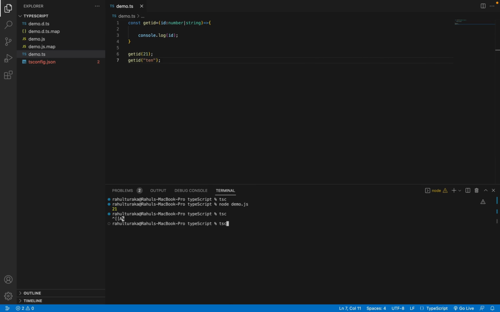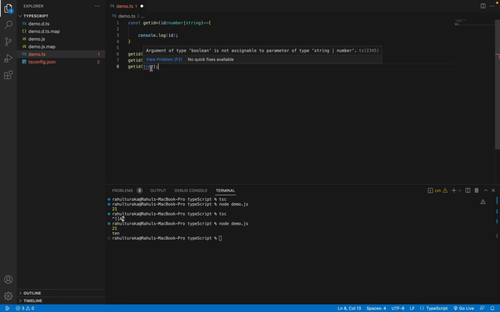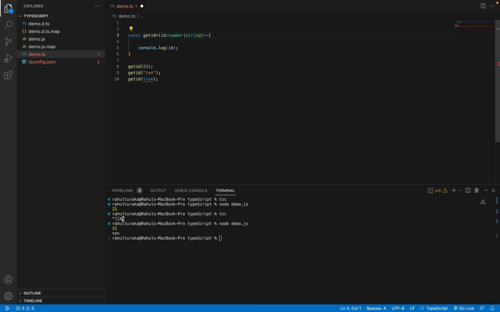So let me build it and run it. See, ID has considered both the number and string. Let's say if I want to pass a boolean value. See, it's not allowing, because the ID parameter is only accepting either a number or a string. So if you want the boolean value to be allowed also, then you can add another pipe symbol, another union symbol, and add the type also. So let me do it this way.